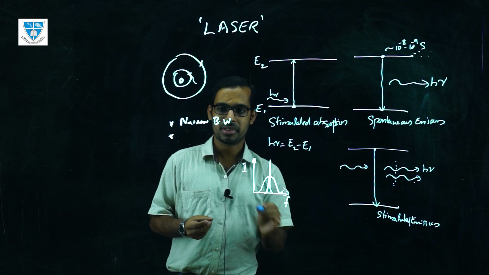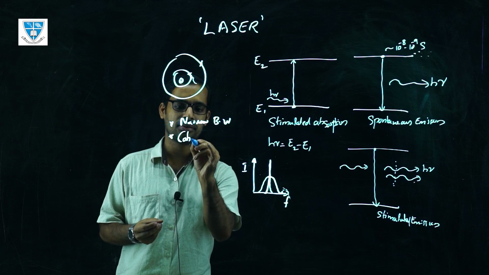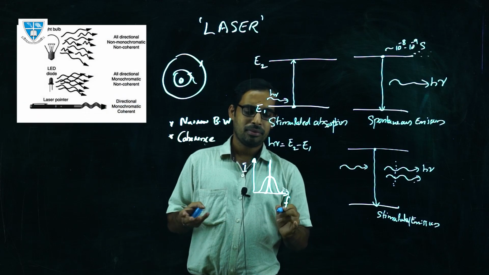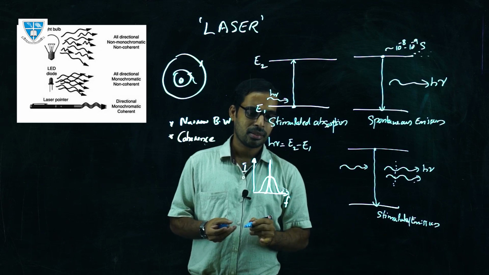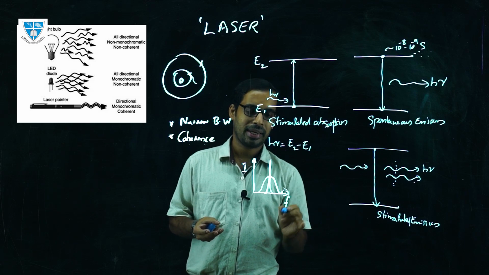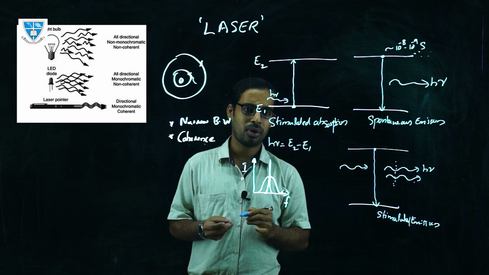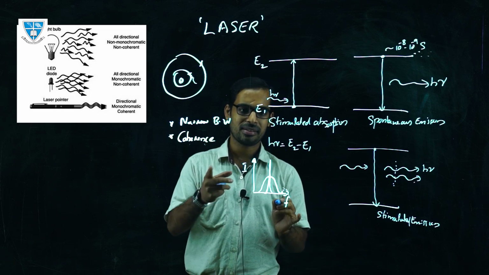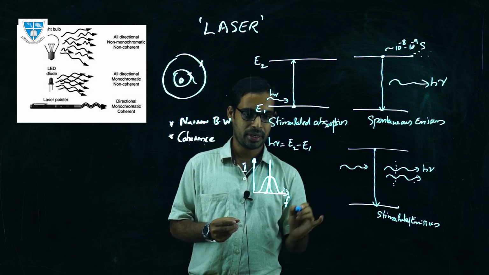So coherence is another feature of the light. In an LED, the light is emitted in different directions, so the light waves propagating from the source are not in coherence with each other. That's why it doesn't have coherence, whereas a laser has a highly coherent beam.